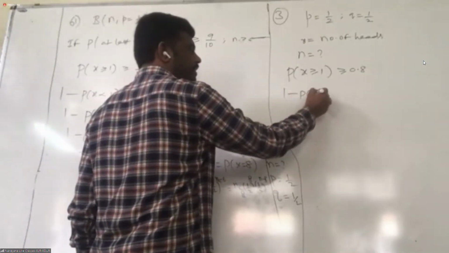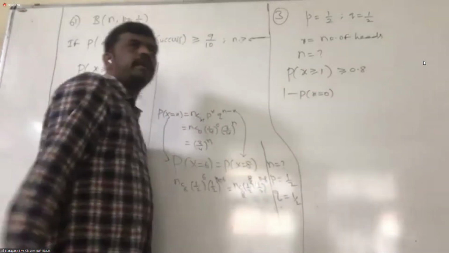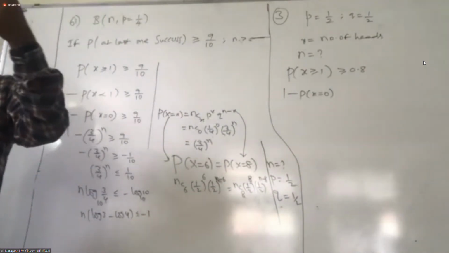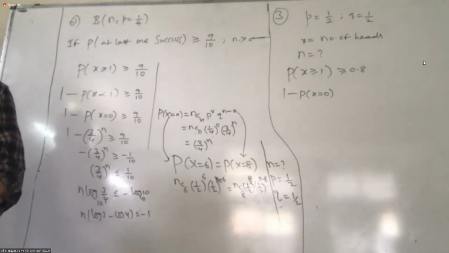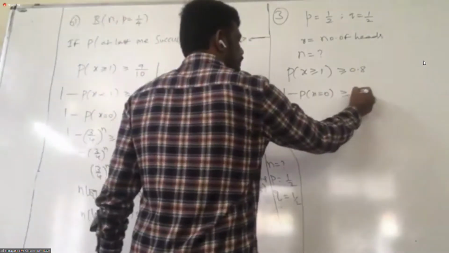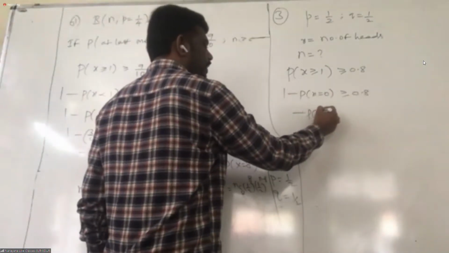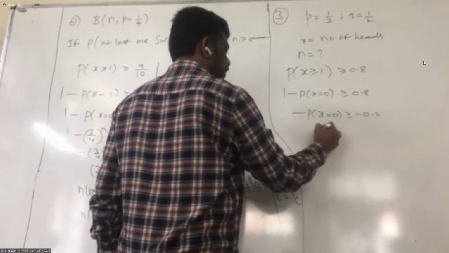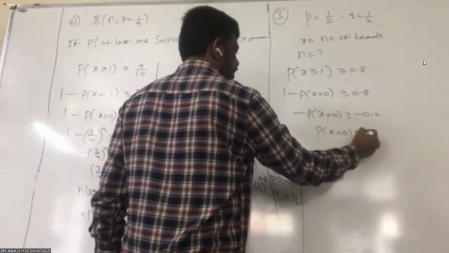1 minus P of X equal to 0. Directly I am writing, why? X greater than or equal to 1; the opposite statement is less than 1, and less than 1 means X equal to 0. Now, P of X equal to 0 is greater than or equal to 1 minus 0.8, that is, P of X equal to 0 is less than or equal to 0.2.